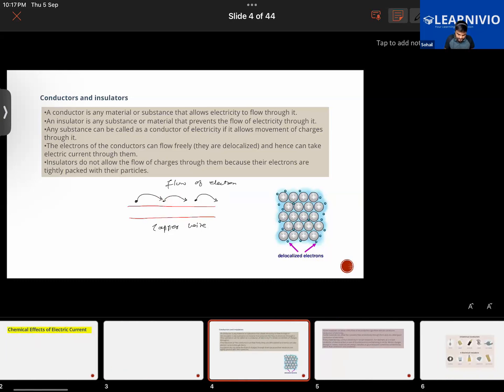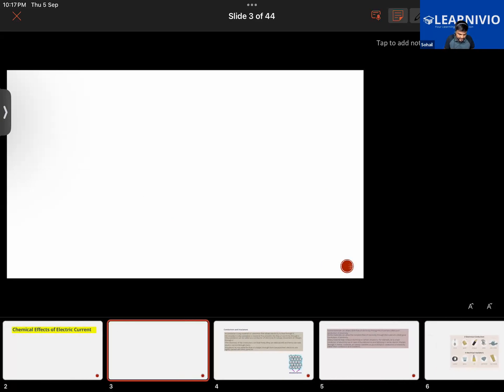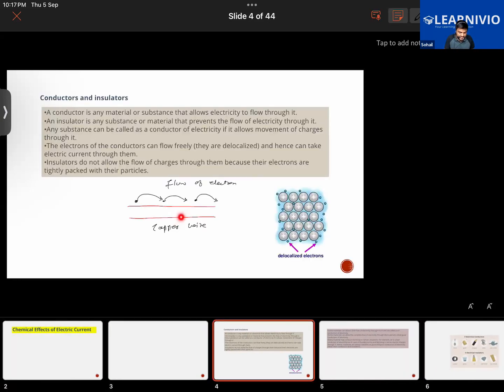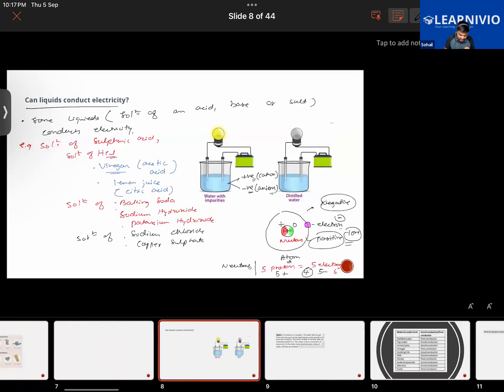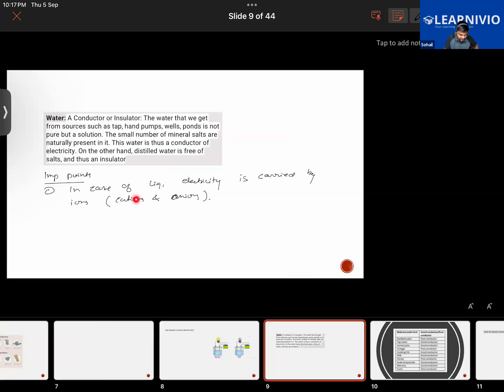Electricity in a given solid material is carried by the flow of electrons. Then we learned that in the case of liquids, electricity is carried by the ions and not by the flow of electrons, namely cations and anions, positive and negative ions.